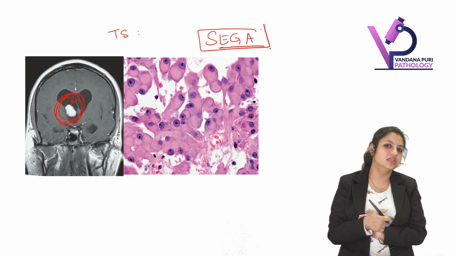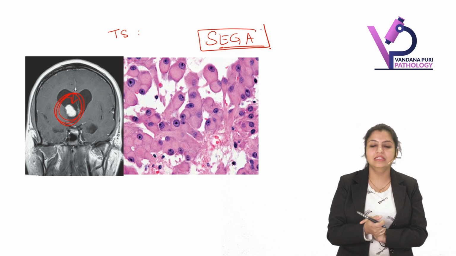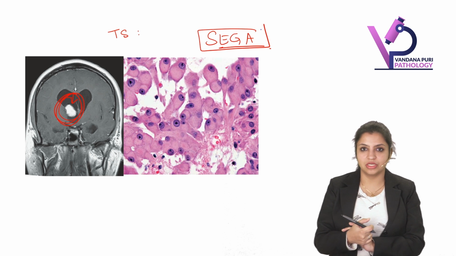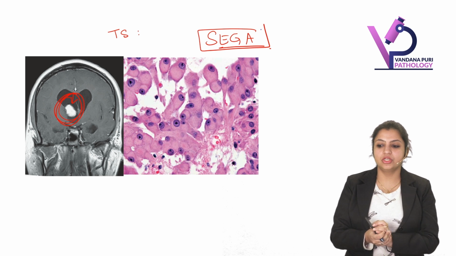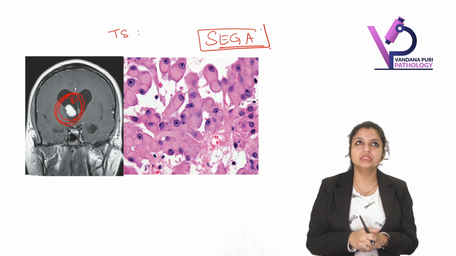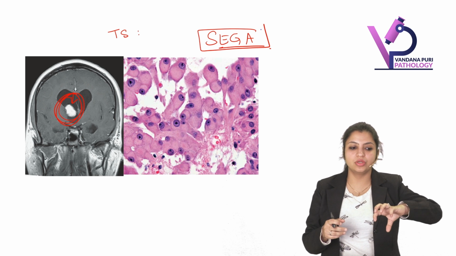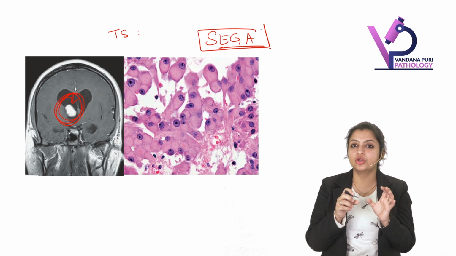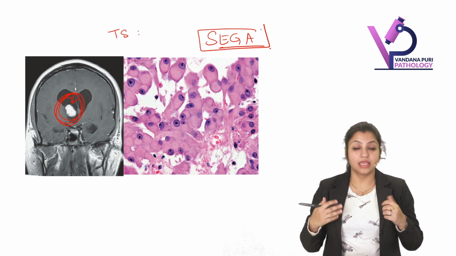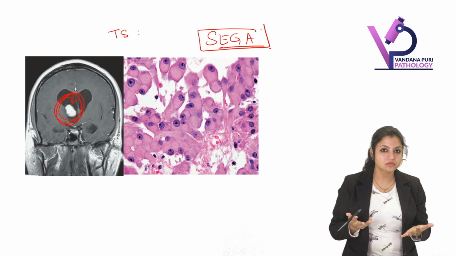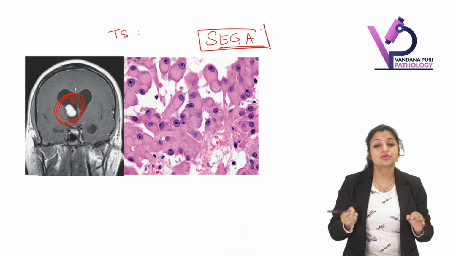So when we are considering differentials, let us consider one more differential here. I hope you remember which was the brain tumor which was showing you a large cyst with a mural nodule. What was the differential? Yes, the answer was pilocytic astrocytoma.